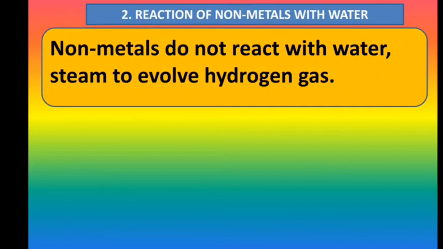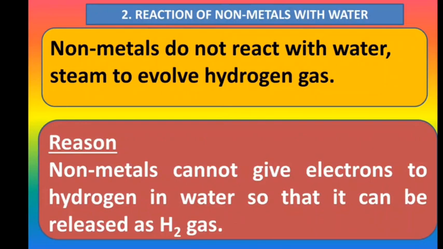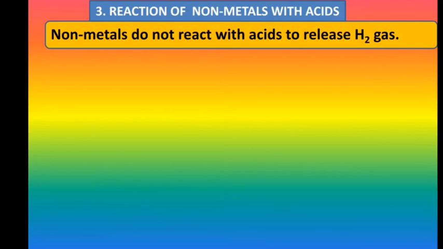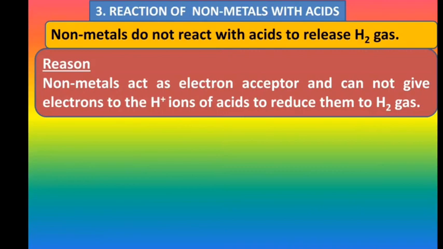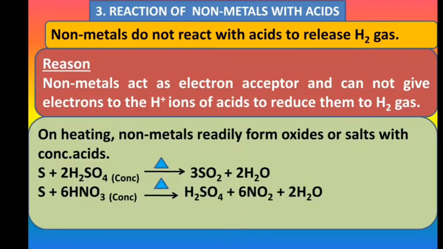Metals react with water to give hydrogen gas, but non-metals do not react with water or steam. Non-metals cannot give electrons to hydrogen in water, so they are not able to release hydrogen gas. Non-metals do not react with acids to release hydrogen gas. Non-metals act as electron acceptors and cannot give electrons to the H plus ions to form hydrogen gas. But on heating, nonmetals readily form oxides or salts with concentrated acids.